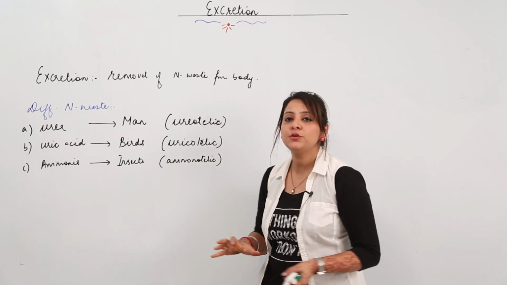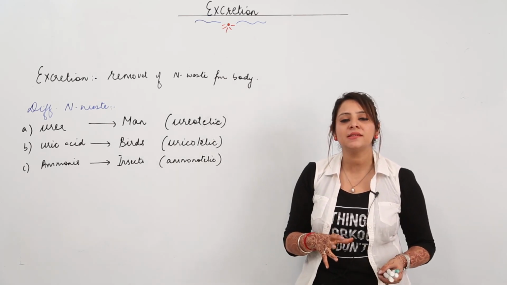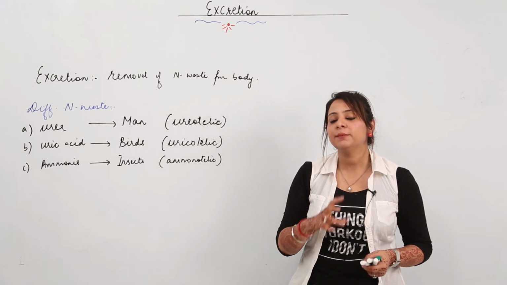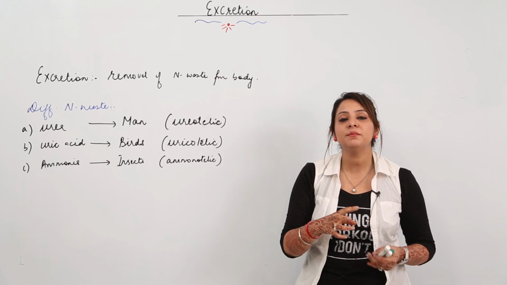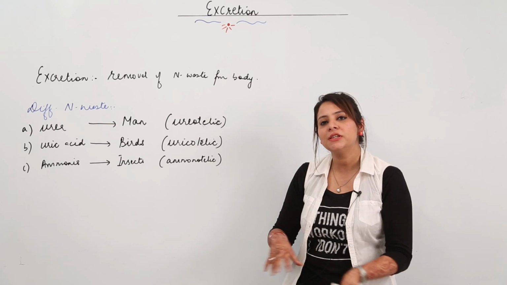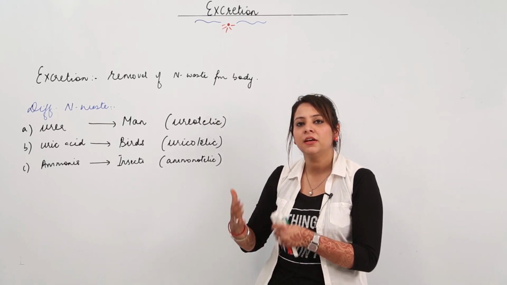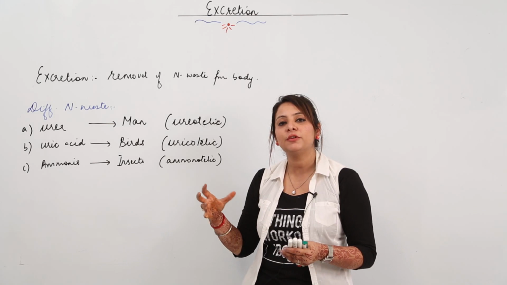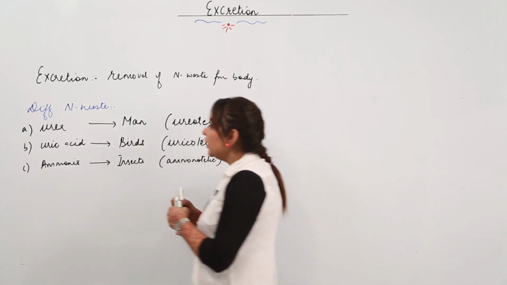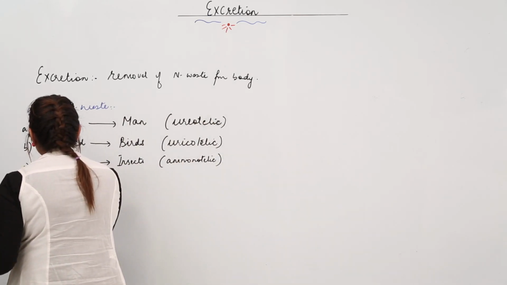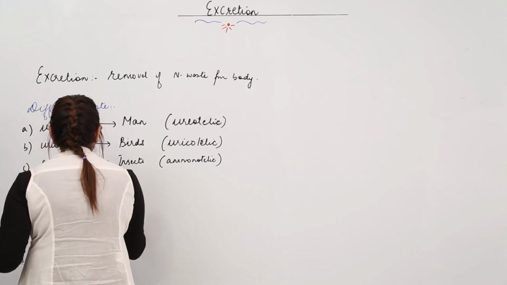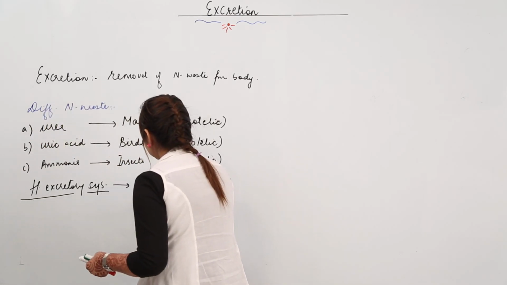So the removal of nitrogenous waste from the body is called excretion. If you get a question like what is the main function of kidney, we will be starting with the human excretory system also. First we will start with the human excretory system, then I will tell you what main functions the kidney as an excretory organ performs for us. So the human excretory system consists of kidney,